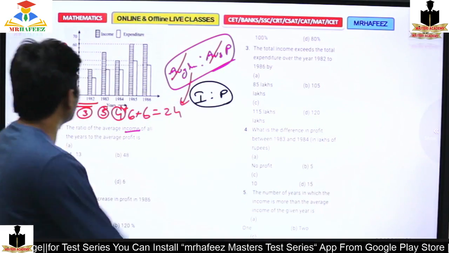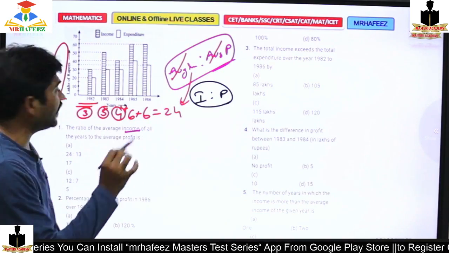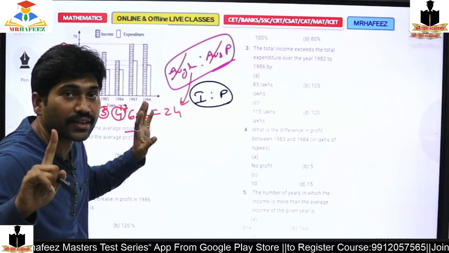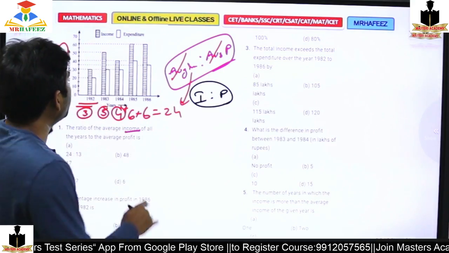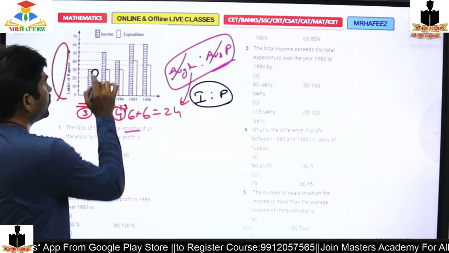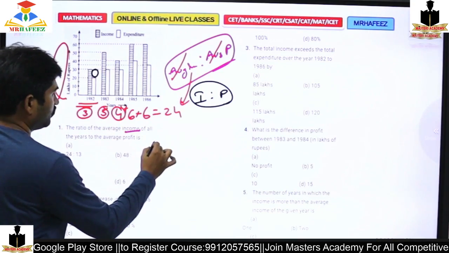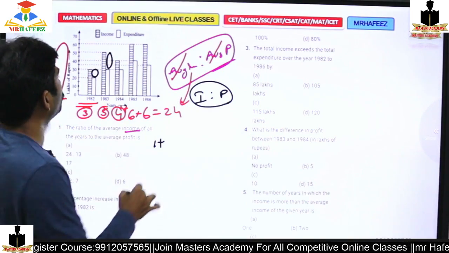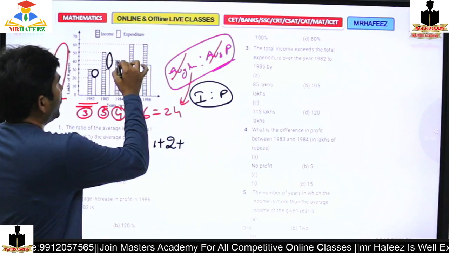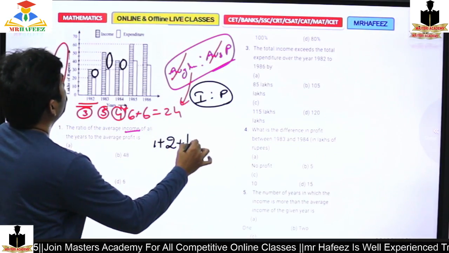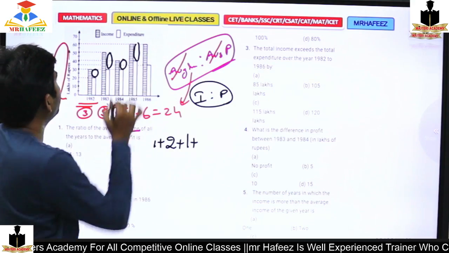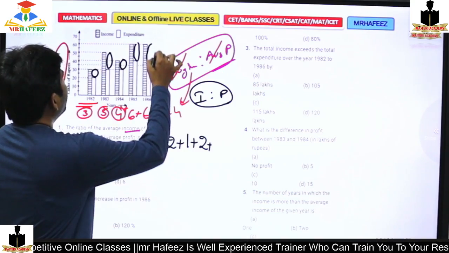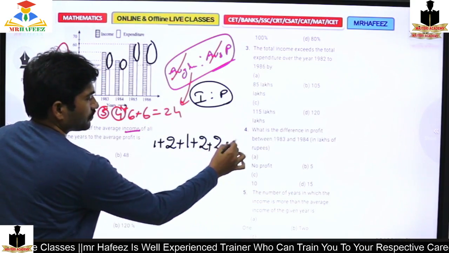Yes. Now here in 1982 it's 20 and 30. Forget the 20 and 30, it's just 2 and 3. So the difference here is 1 plus, here it's 2 plus, and here it's 1 plus, and here it's just 2 plus, and here it's 2.5.